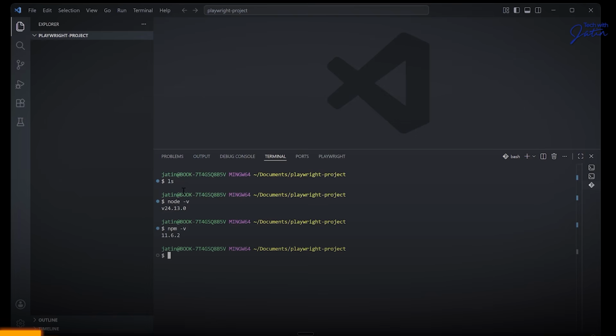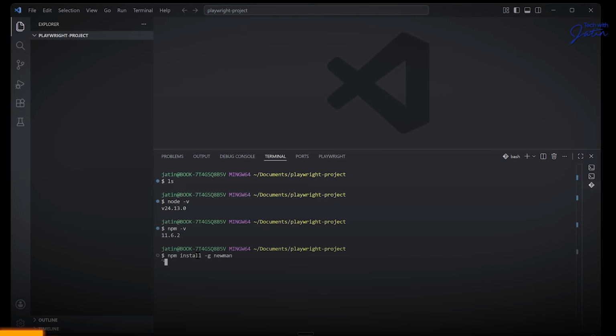Now, when you generally start with Playwright, right? The first thing you might have seen in Postman is that we generally write npm install. We write npm install -g newman. I hope you guys remember this particular stuff. This was something we used to write during the Postman days when the Newman library was getting installed.